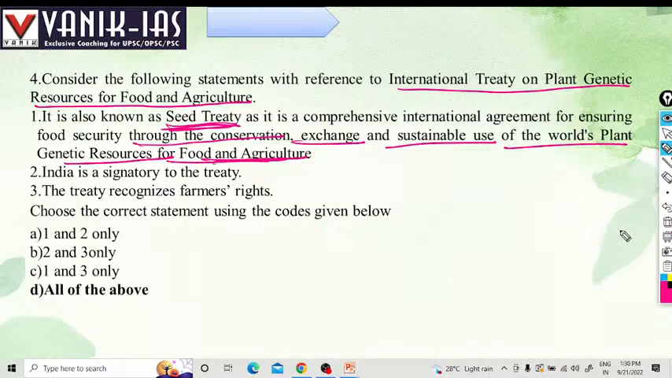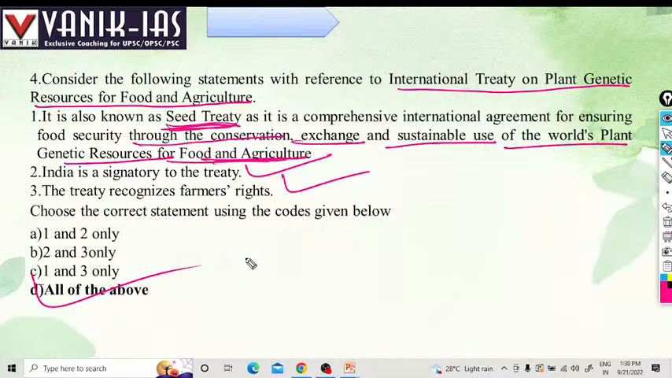India is a signatory to the treaty. Yes, India is a signatory to the treaty. If the treaty recognizes farmers' rights, yes, obviously it will recognize farmers' rights. So all the options are right regarding the International Treaty on Plant Genetic Resources for Food and Agriculture.